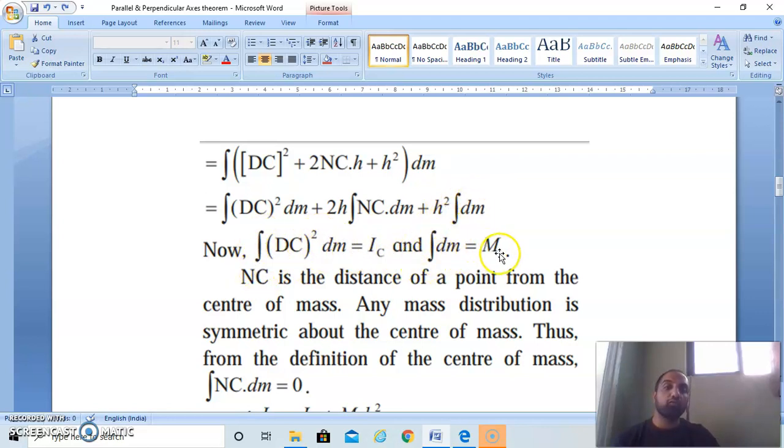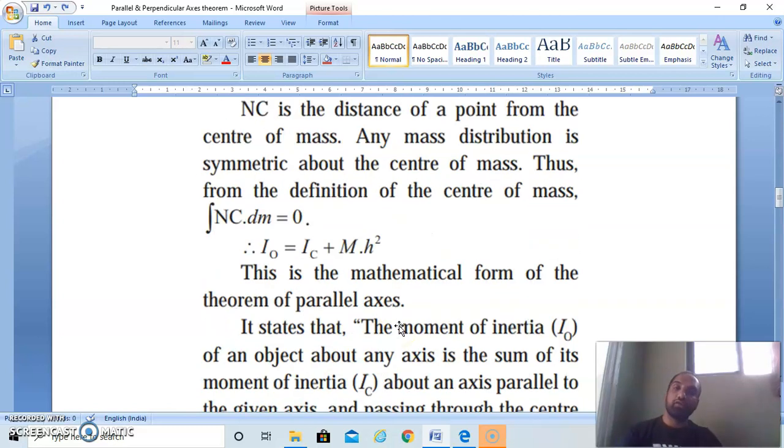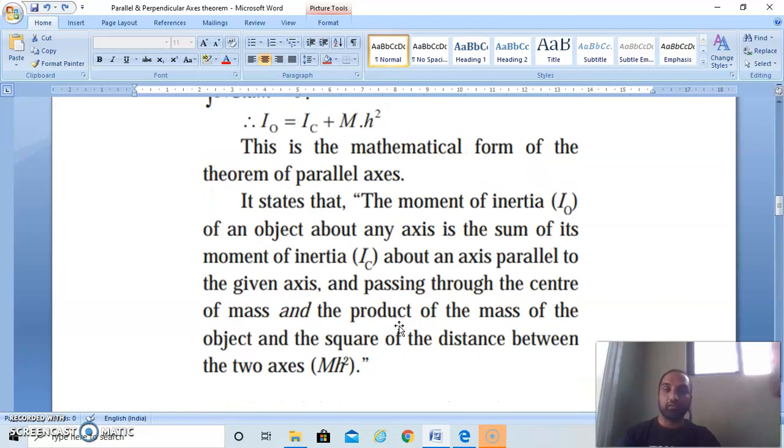Integration of dm is the total mass of that body, M, and x is the distance of a point from the center. So any mass distribution is symmetric about the center of mass. So from the definition of the center of mass, integration of x dm is equal to 0. So we can write here I is equal to Ic plus Mh². So in this way, we can derive the parallel axis theorem.